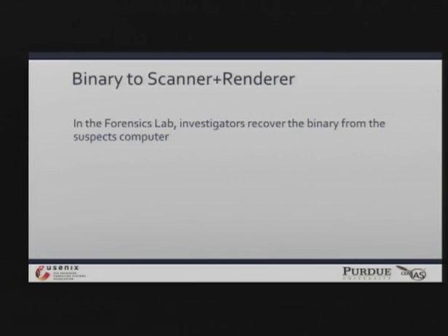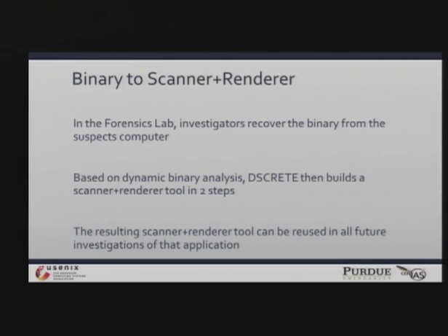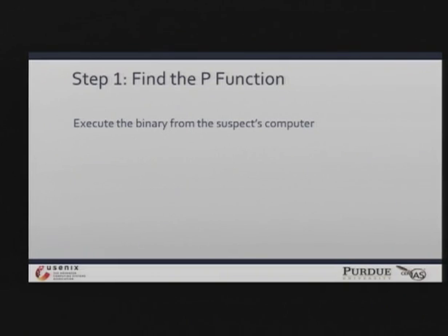So to build a scanner plus renderer tool, the lab forensic staff has to recover the target binary that they're interested in from the suspect's computer. And so this can usually be done with disk forensics because you'll get an image of the hard drive, you just pull that binary off. And then they're going to use Discrete in two dynamic analysis steps to build a scanner plus renderer tool. And then that scanner plus renderer tool can be reused in all the future investigations of that same app. So it's an application-specific scanner plus renderer tool. So let's look exactly how those two steps work.